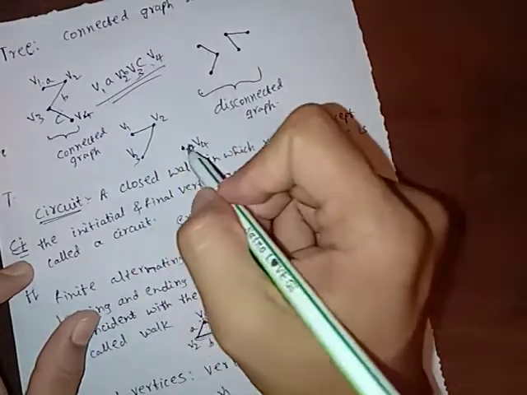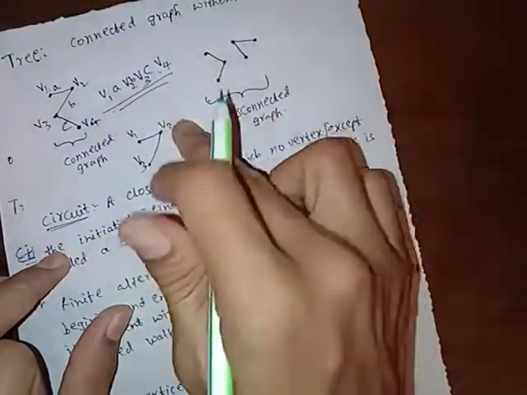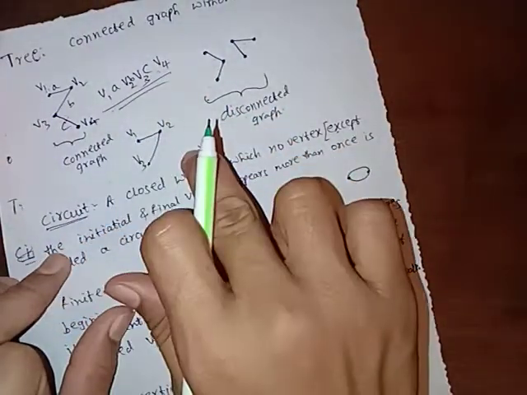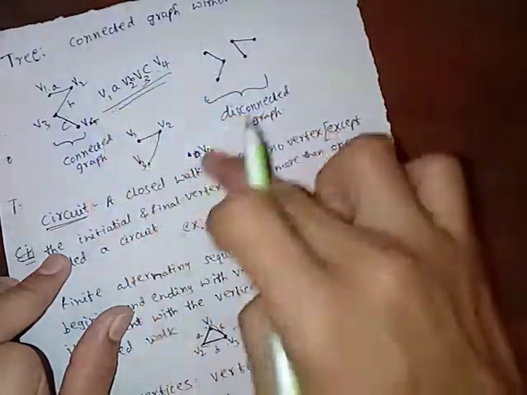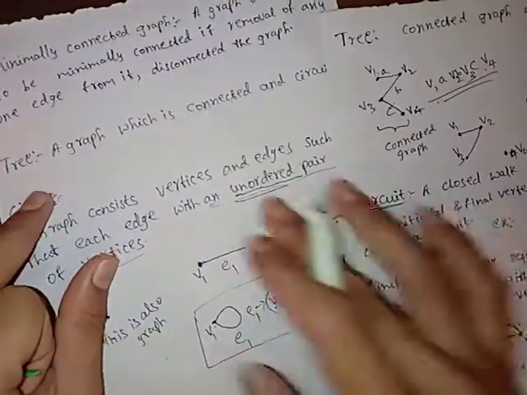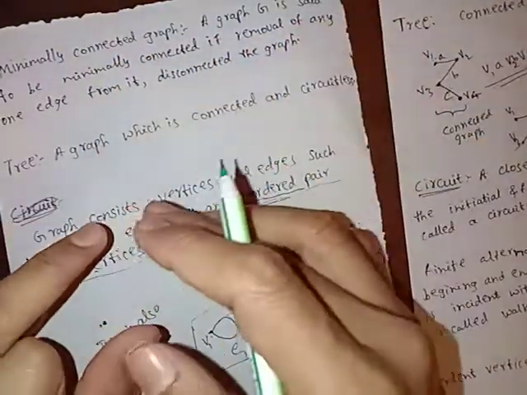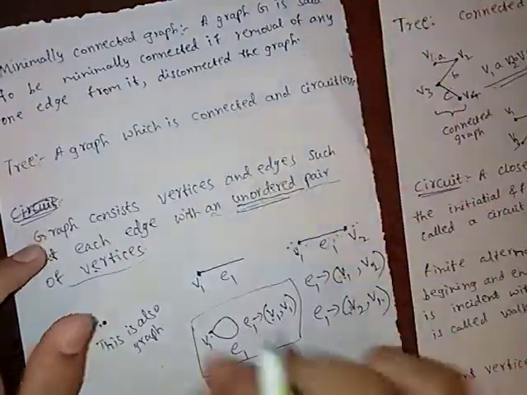A single vertex is also a graph. Why? Because it is a null graph. So here it is disconnected from here to here. If we consider this whole, it is a disconnected graph. So minimally connected means removal of any one edge causes a disconnected graph.